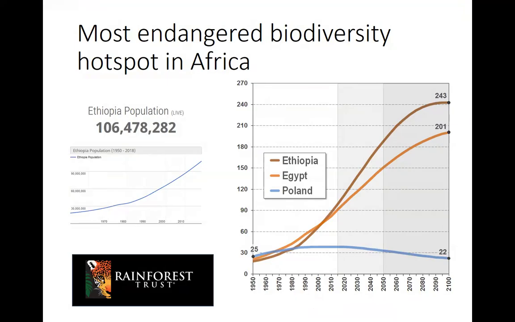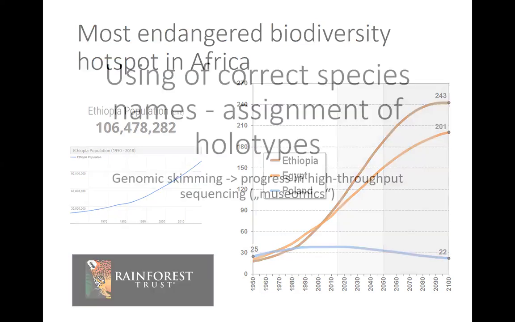So it's really endangered. And now we have a project with Rainforest Trust to somehow create a protected area in this forest, because it was not protected at all. And there can be many other very interesting organisms living in this forest, which are unknown.